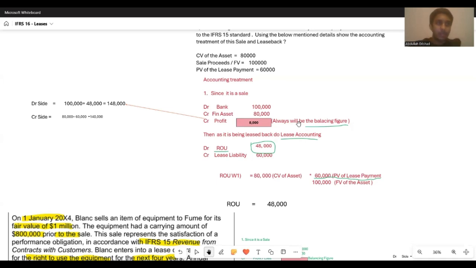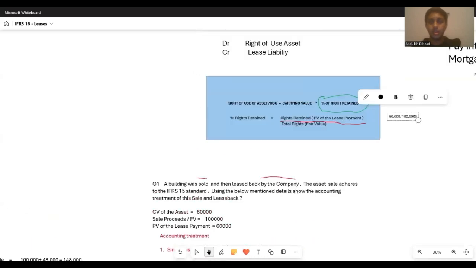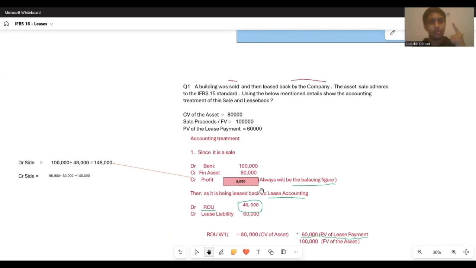I'm 100% sure that you all will have a problem with the lease accounting in terms of the right of use asset, right? If you know this particular formula, you will be able to do it. That is problem number one. Problem number two.